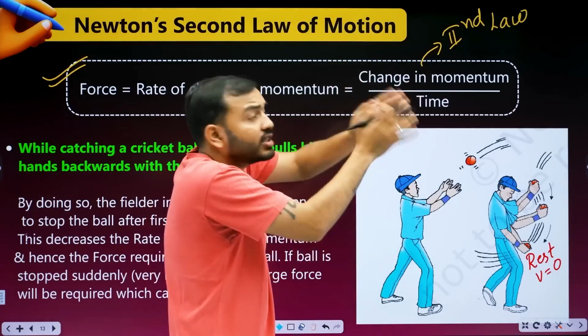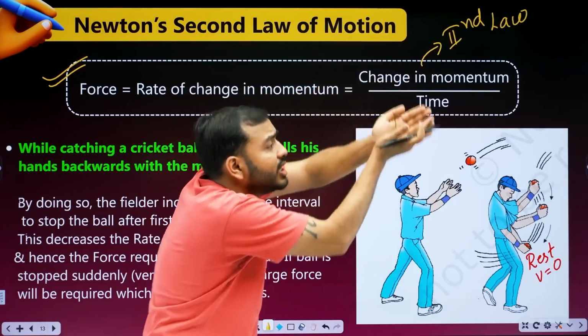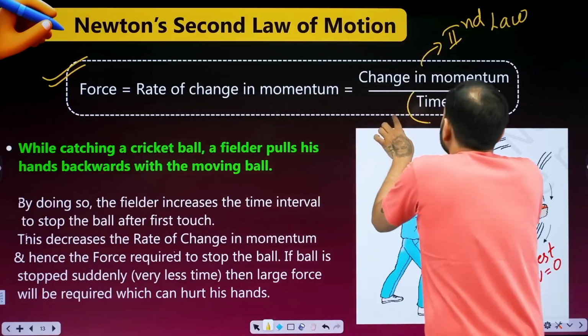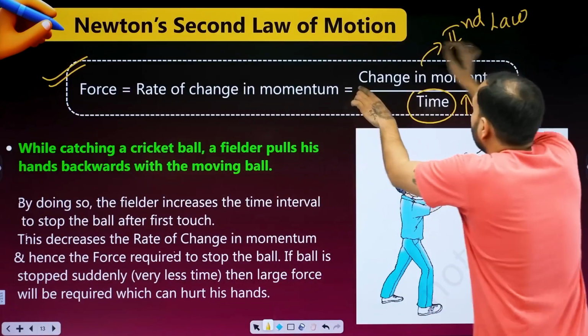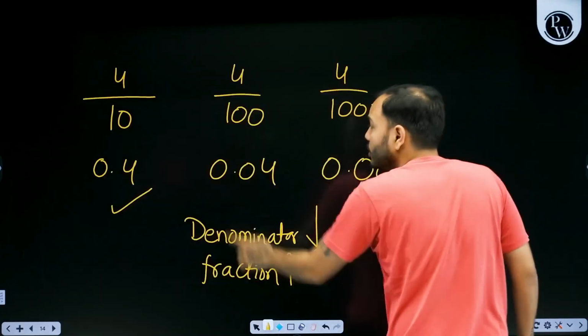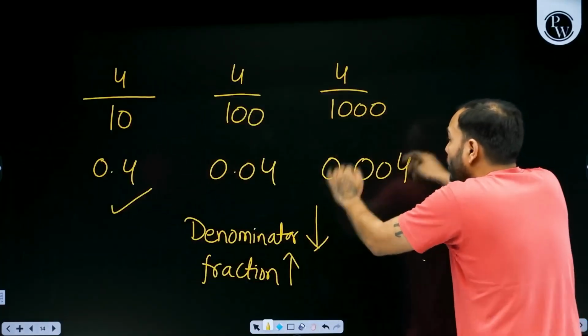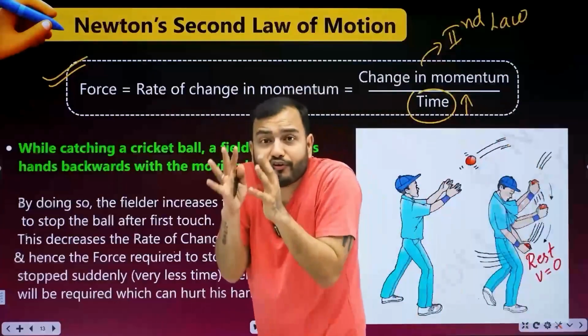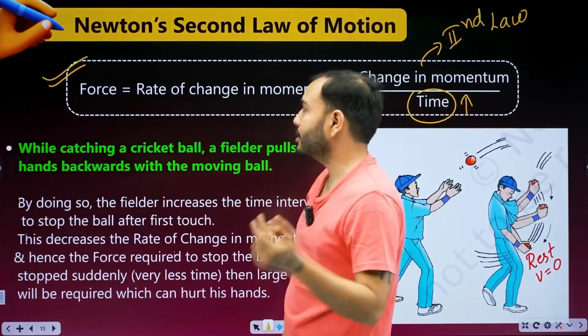How am I reducing speed? By moving the hands back. I'm increasing the time. If the time is increased, then the whole fraction will become small. Smaller it becomes, the required force will be lesser. Then my hand will not be hurt.